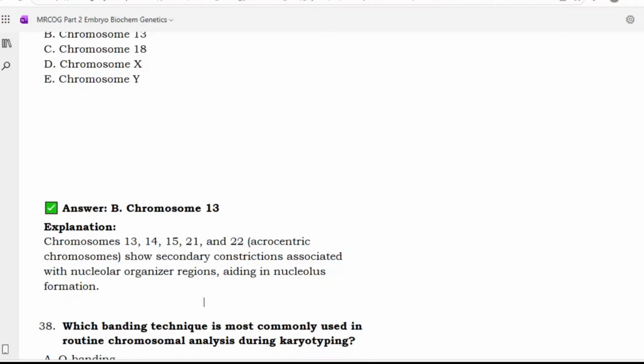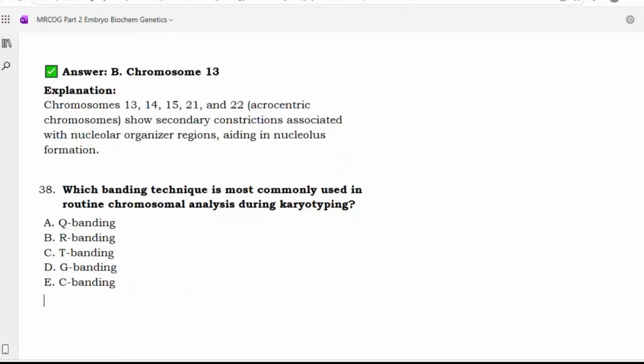Chromosomes 13, 14, 15, 21, and 22 are acrocentric chromosomes that show secondary constrictions associated with nucleolar organizer regions, aiding in nucleolus formation. Remember these numbers: 13, 14, 15, 21, 22. Questions can be asked on acrocentric chromosomes also. Yes, sir. Next.